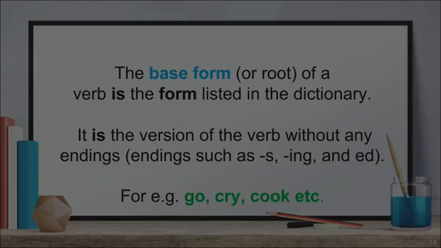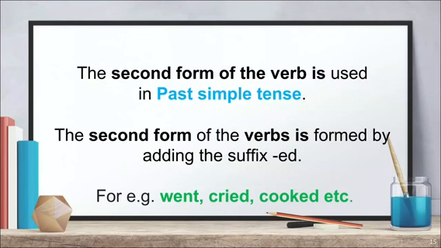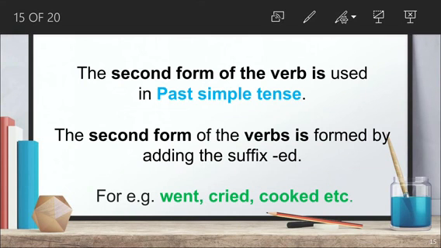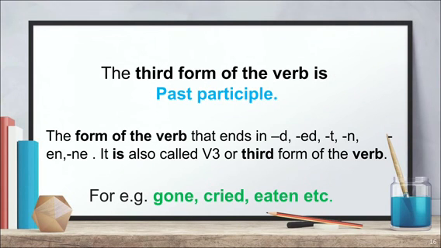So the second form of the verb is used in past simple tense. It is formed by adding the suffix ed. For example, went, cried, cooked, etc. The third form of the verb is the past participle. This form of verb ends in d, ed, t, n, or en.